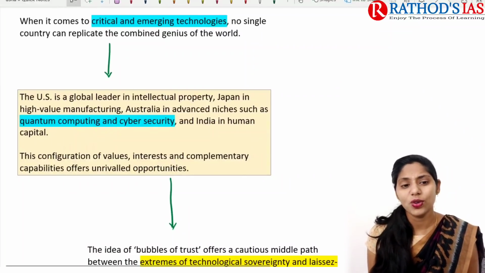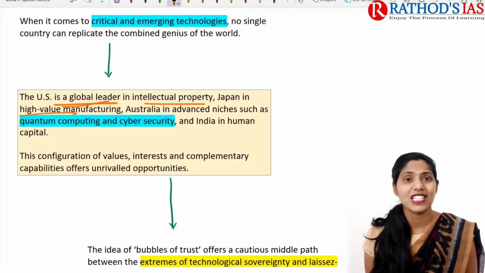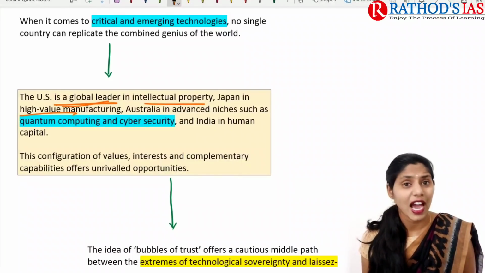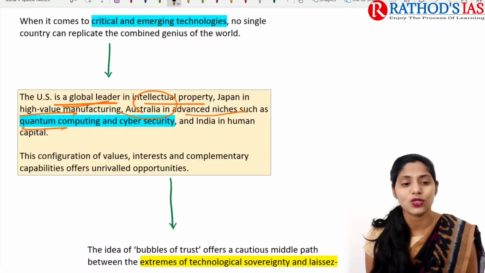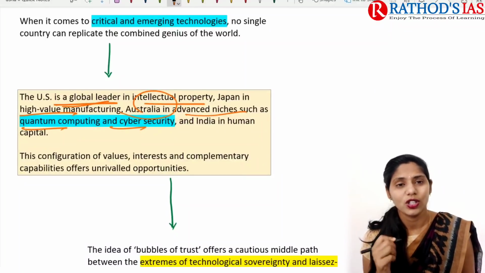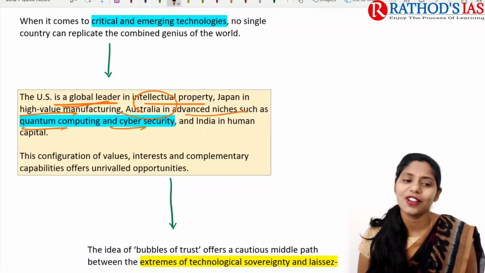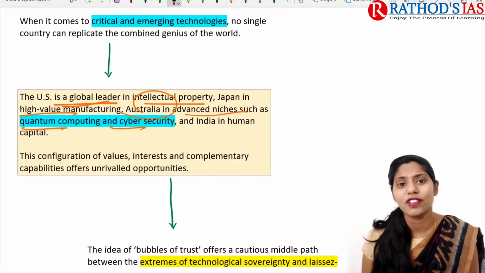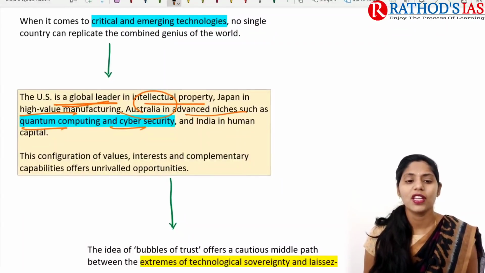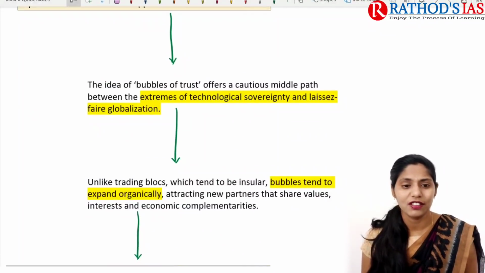The US is a global leader in intellectual property, Japan has high-value manufacturing, and Australia has advanced niches such as quantum computing as well as cyber security. And in India, we have huge human capital. Because of all these configurations of values and interests, we have good opportunities in our near future.